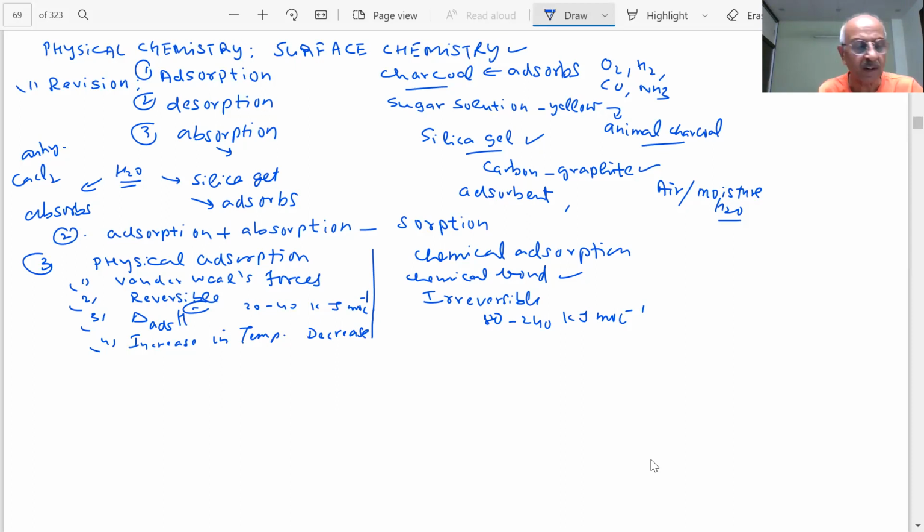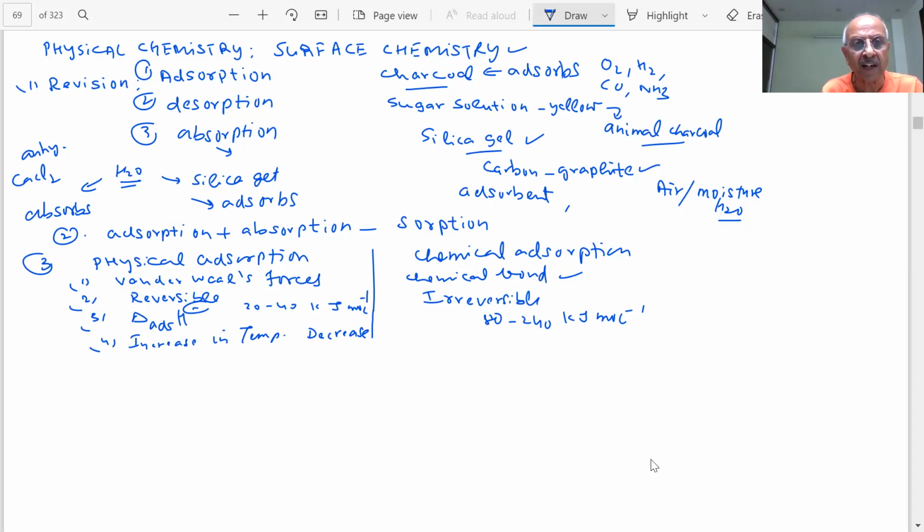In chemisorption, what will happen, student? First, it requires some activation energy. So first it increases, reaches a value, then it falls, student. At high temperature, bonds start breaking. So though first it needs temperature, beyond a particular temperature, it will start decreasing.